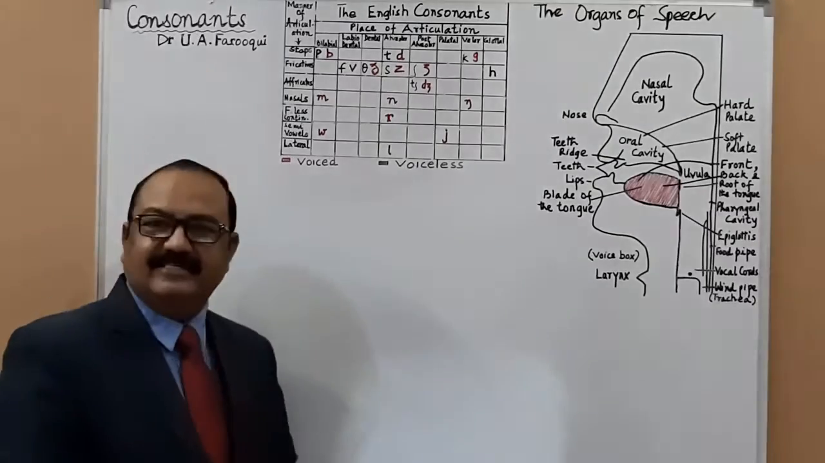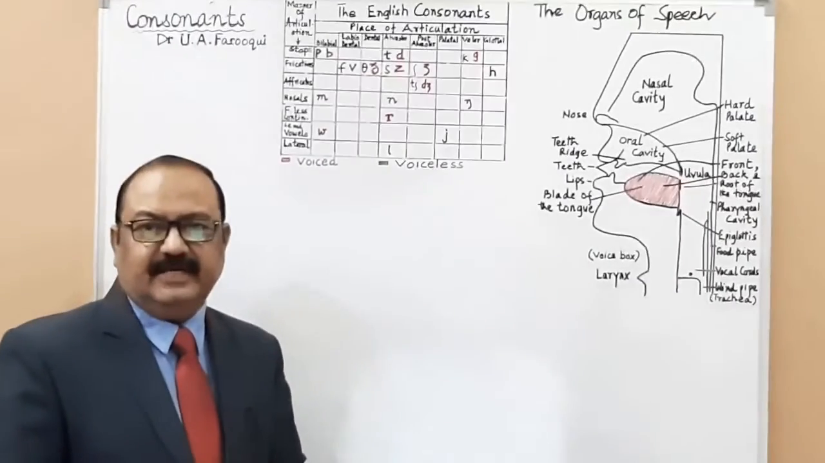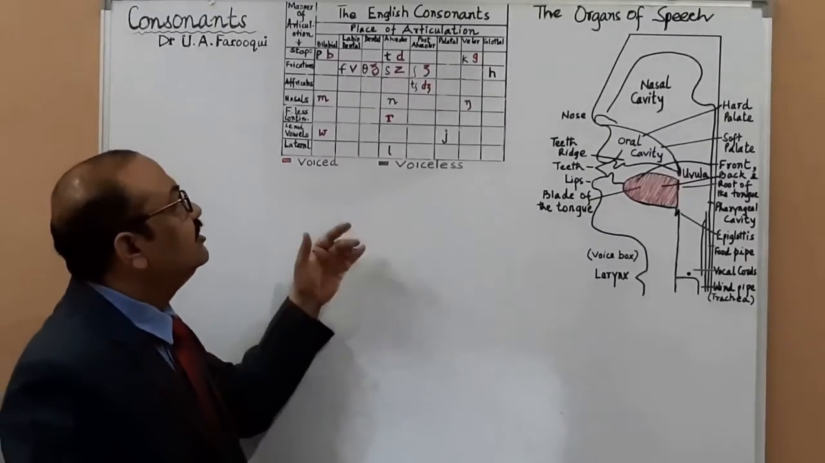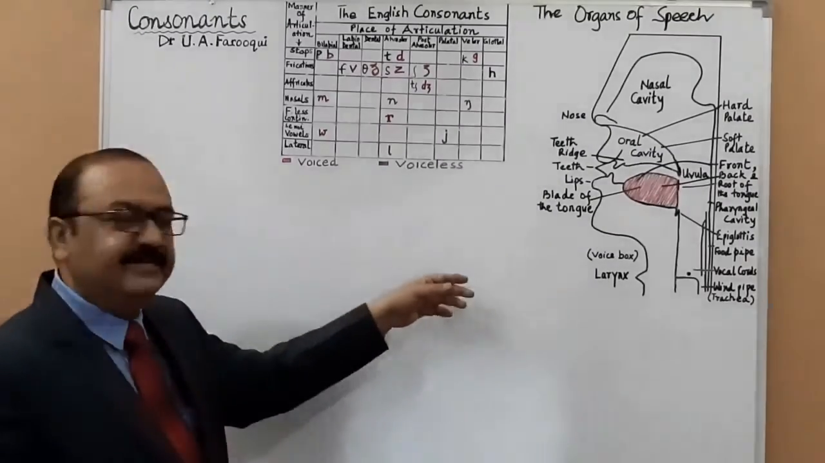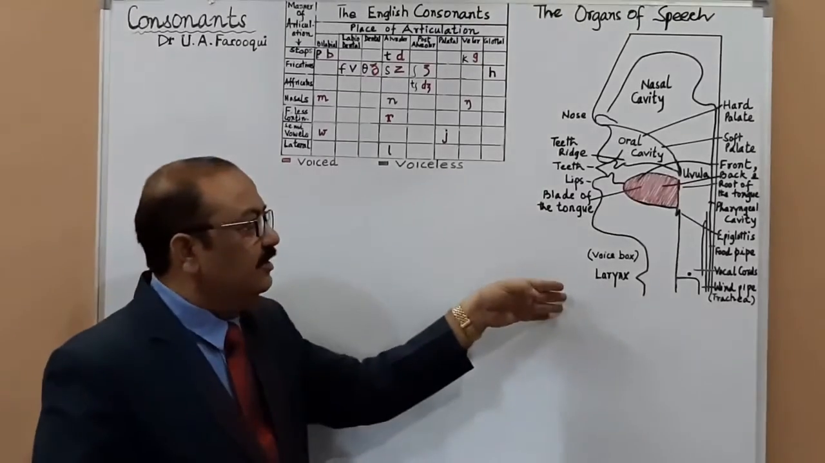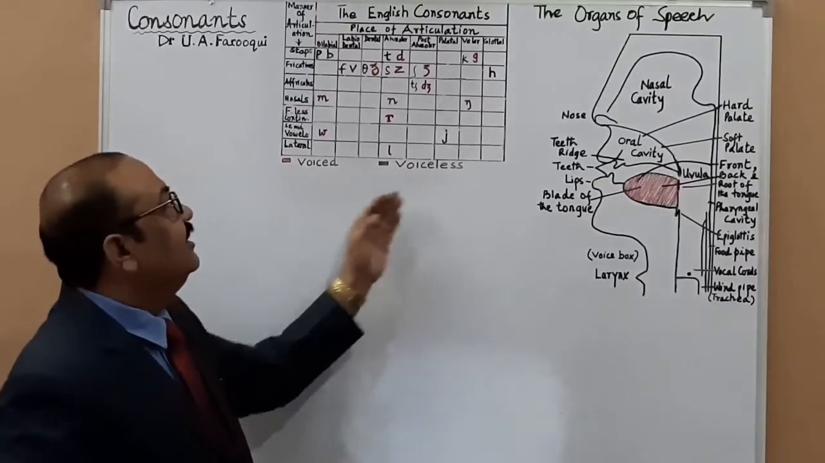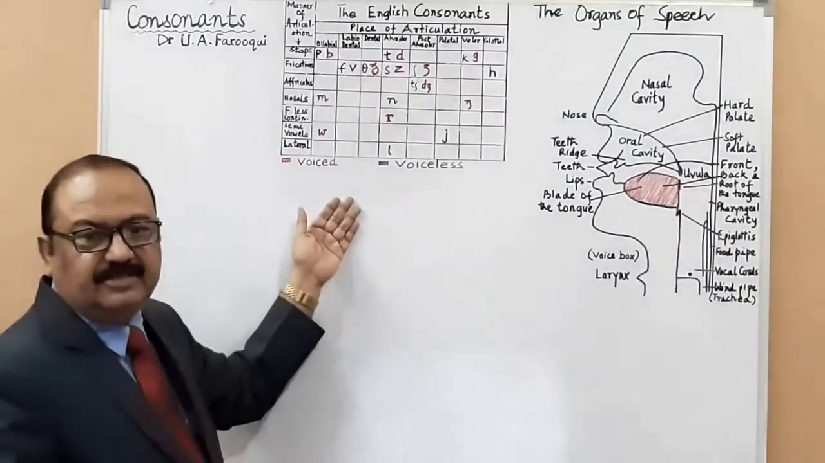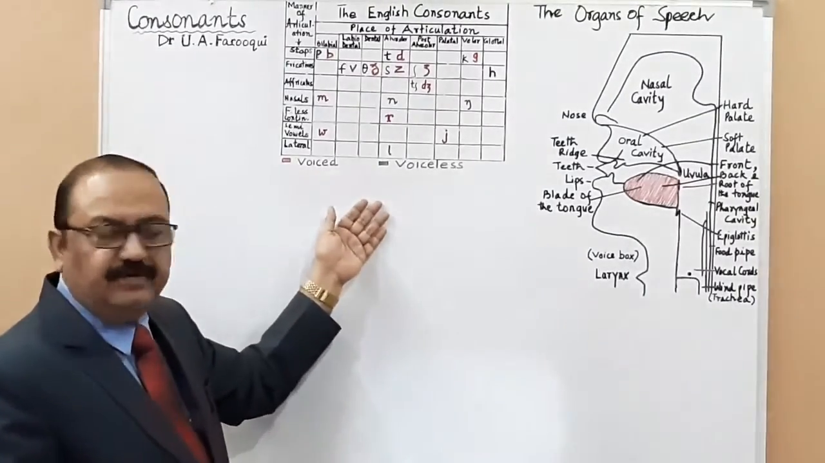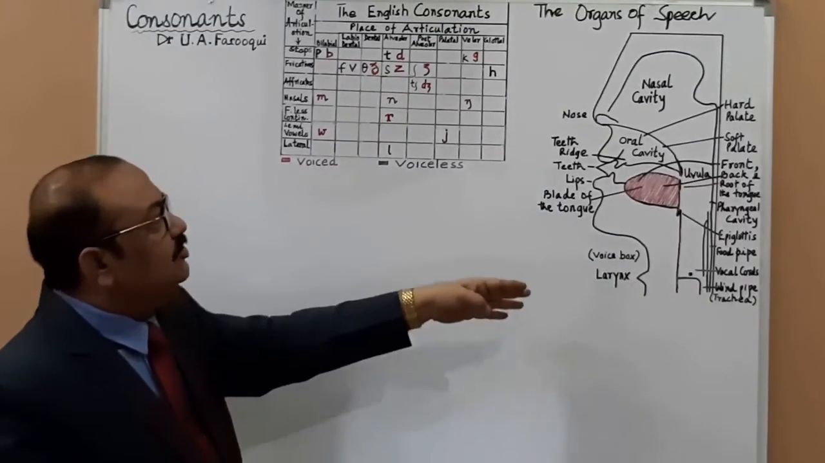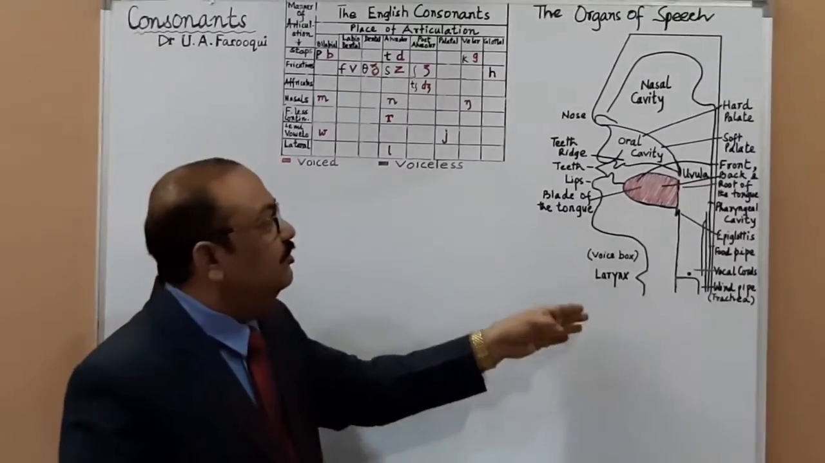Well, we have discussed vowels and diphthongs. Now we shall talk about the consonant sounds. So as you can see here, we have the organs of speech. This picture depicts the organs of speech, and here you have the English consonants, the 24 consonants that we have in IPA. Well, let me explain the organs of speech very quickly.